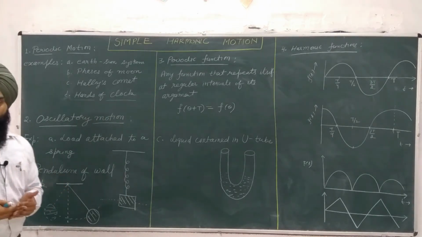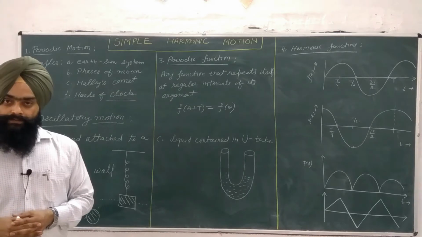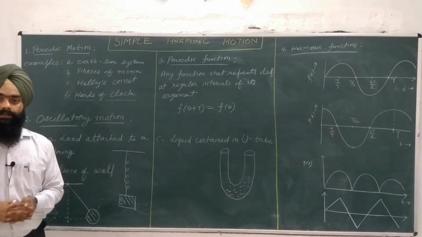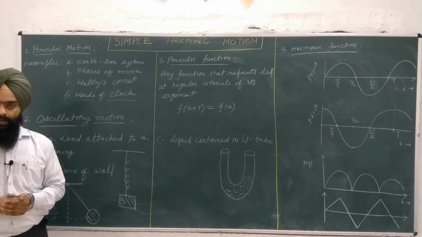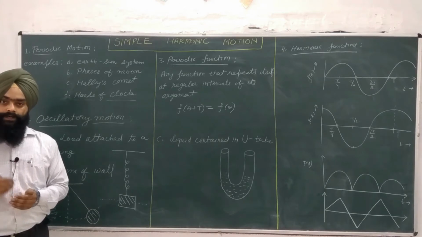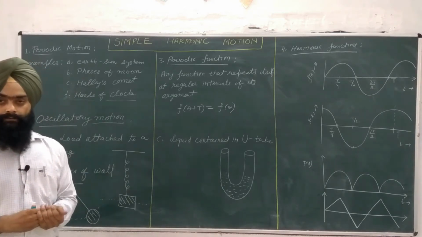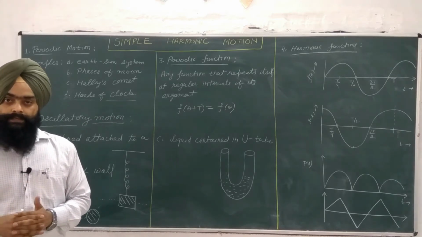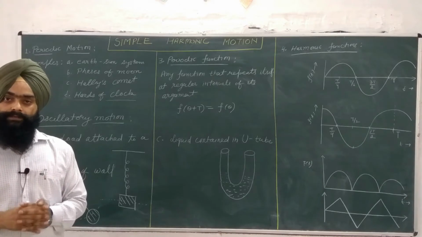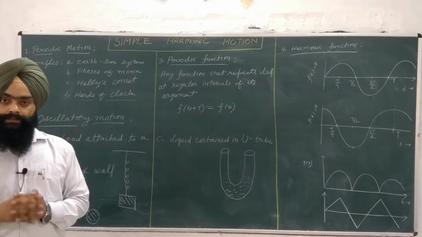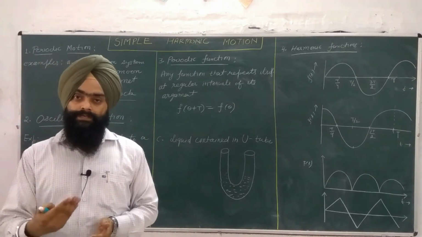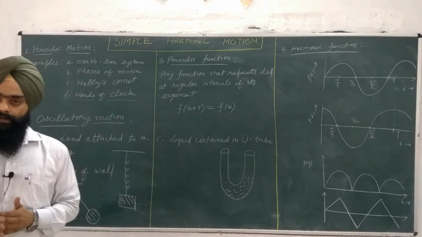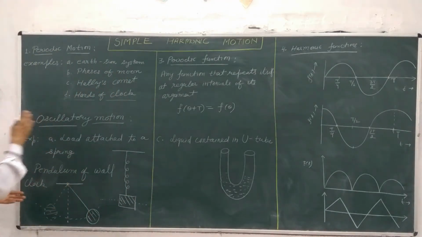The last example is a very familiar example. Every house has a wall clock or a watch. We can see that the watch or clock has three hands. One is called the hour hand, the other is the minute hand, and the third one is the second hand. Every hand of the watch repeats its motion after a regular interval of time. The second hand repeats its motion after every 60 seconds, and the minute hand repeats its motion after every 60 minutes. So this is a very familiar example of periodic motion.